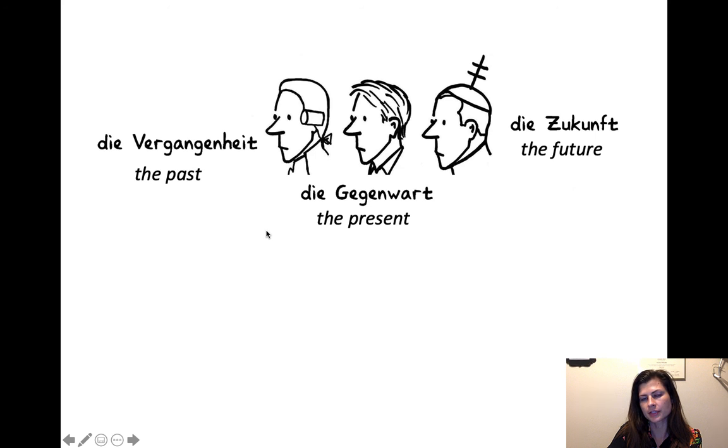Präsens means the present as in verb tenses, a grammatical word, but then die Gegenwart is the word for the present, like the real present. And then die Zukunft means the future. It's the word for the future in general. And of course, the grammatical tense is called futur, but die Zukunft is the regular word for the future. And this is what people look like in the future, you see, with a different hat.